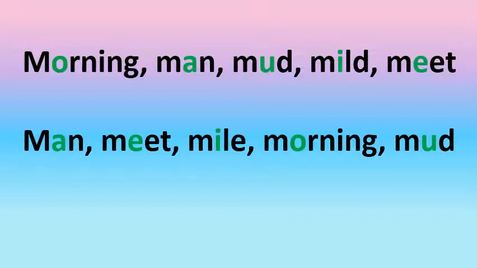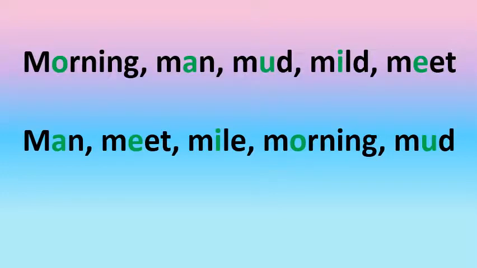Well, in such cases, to arrange them in an alphabetical order, if the first letters of the words are the same, we look at the second letter. What do we do, children? We look at the second letter of the words. If the words begin with the same letter, then we look at the second letter of the word and arrange them accordingly.